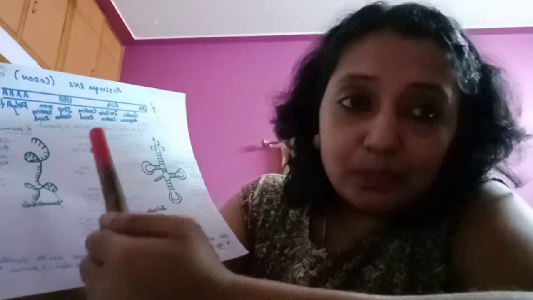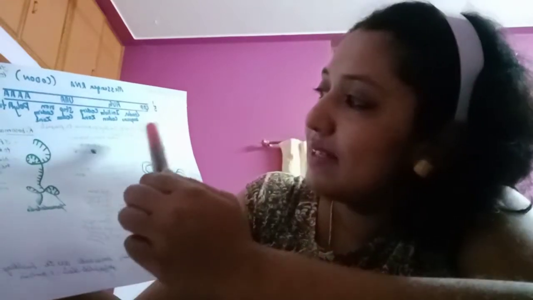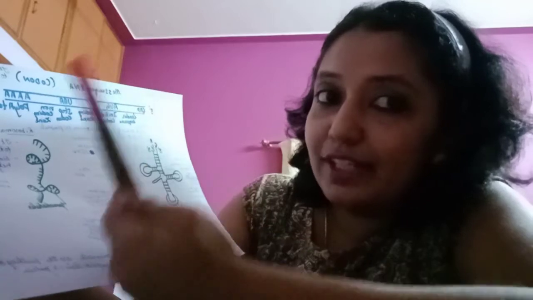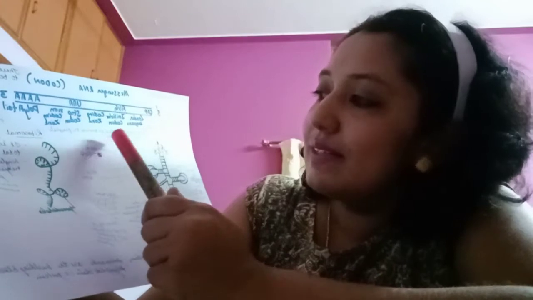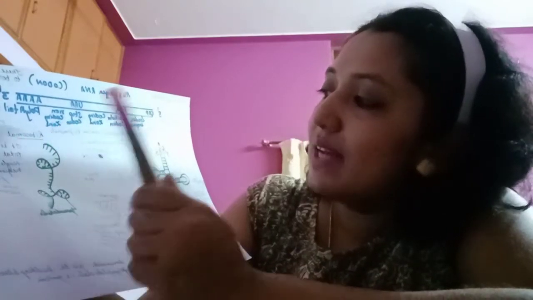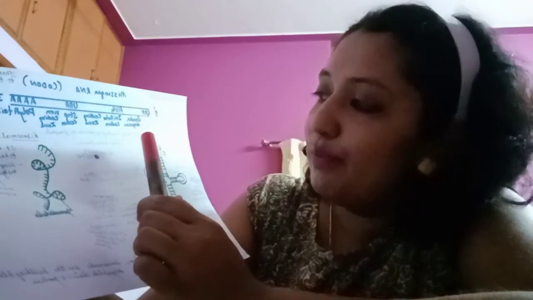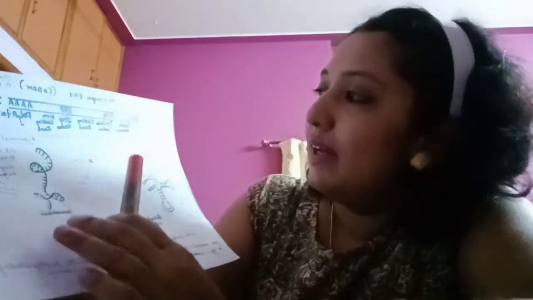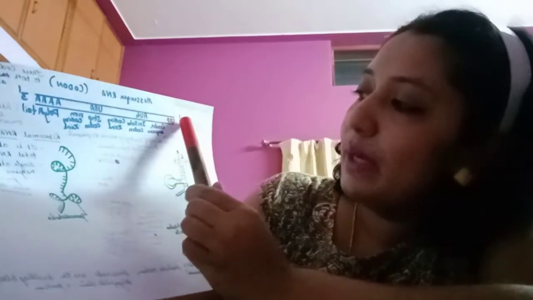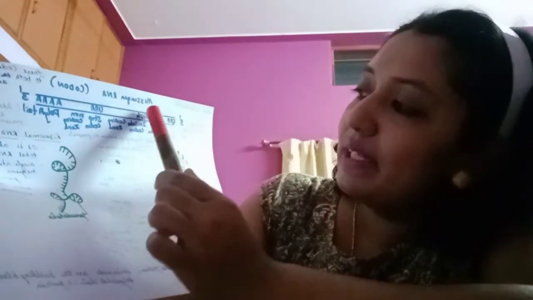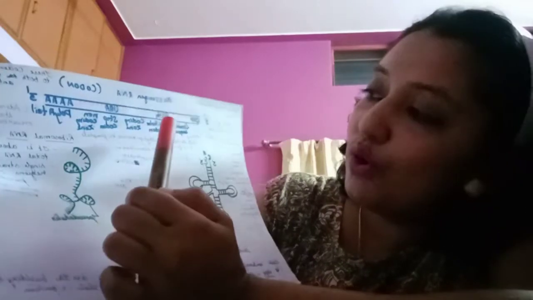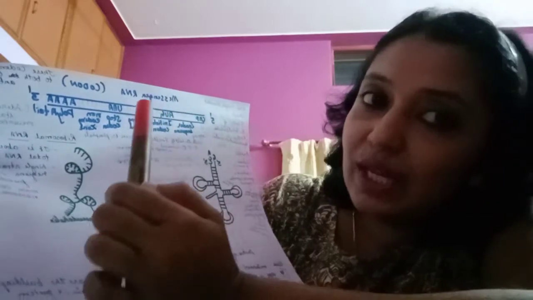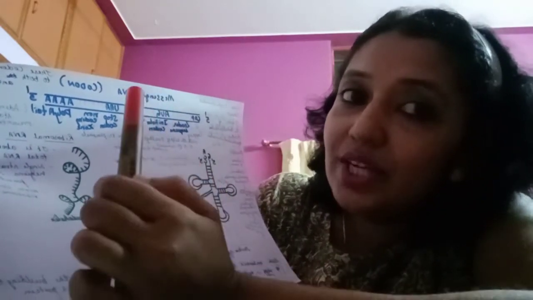It plays a very major role in preventing the action of exonucleases, so that it should not be acted upon by exonucleases. In order to protect itself, the 7-methyl guanosine triphosphate and a very unusual 5' to 5' phosphate linkage is present. So there is a cap at the 5' end. This cap is followed by a leader sequence. After this leader sequence, there is an initiator codon, that is AUG. AUG is an initiator codon.